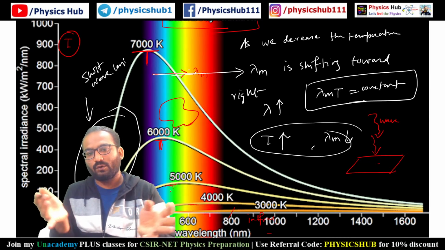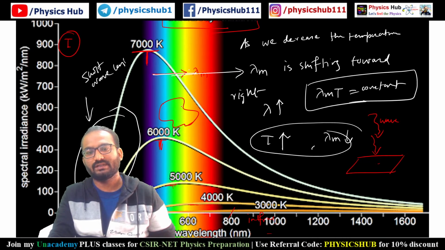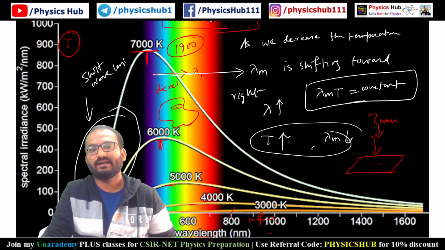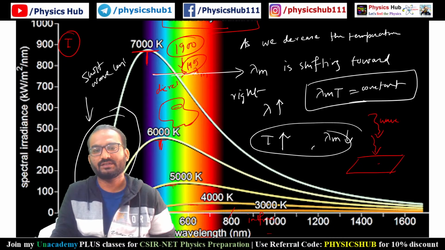So it was just a coincidence that Planck also considered that the energy carried by radiation is discrete in nature. Okay, so this is around 1900 to 1905. In this time, people started thinking about the discrete nature of radiation.